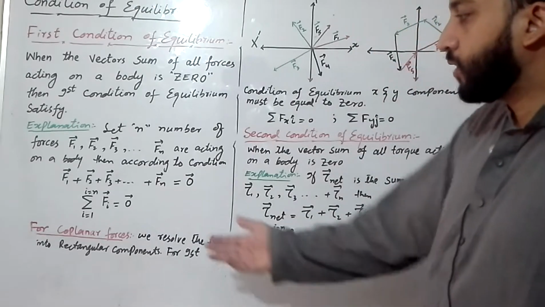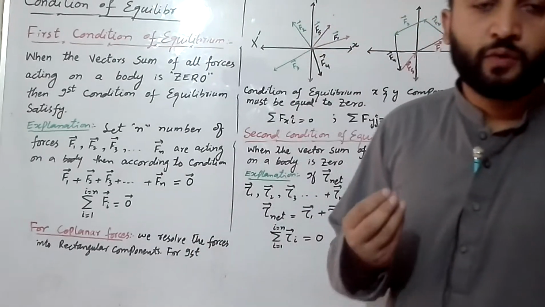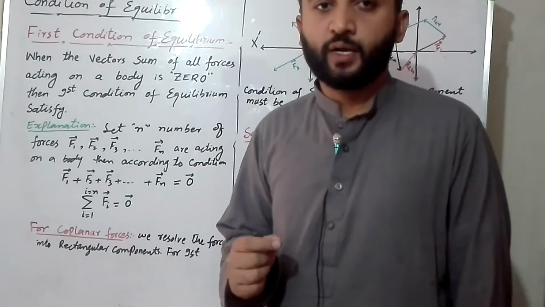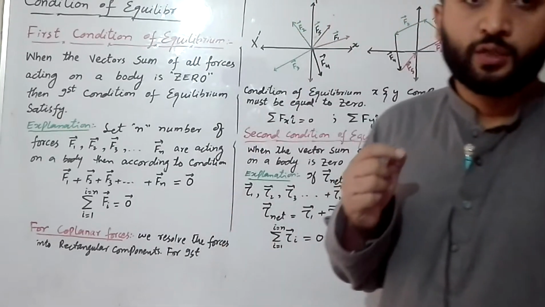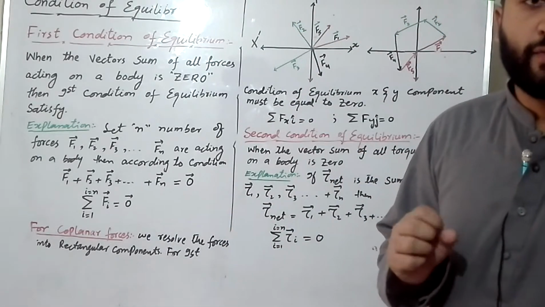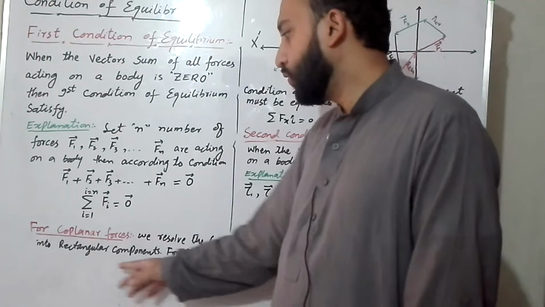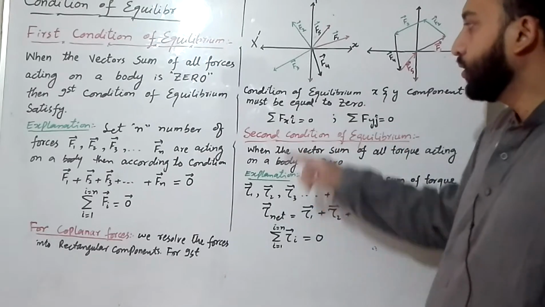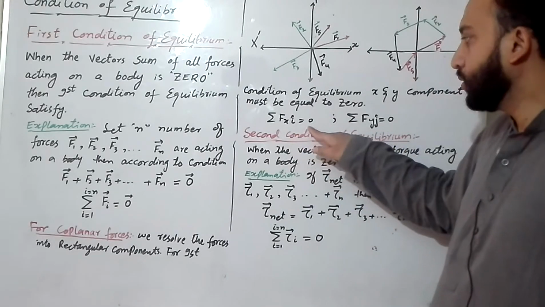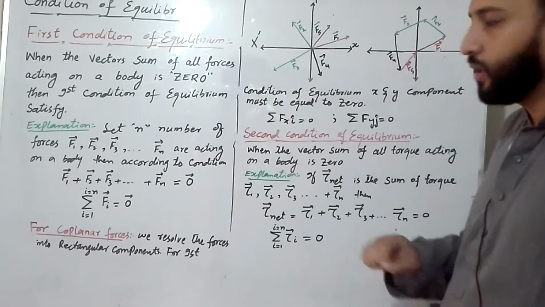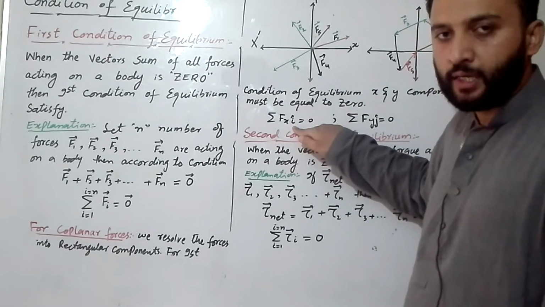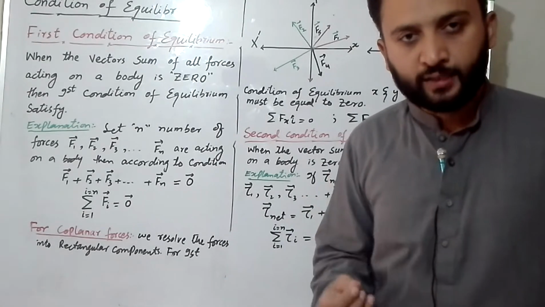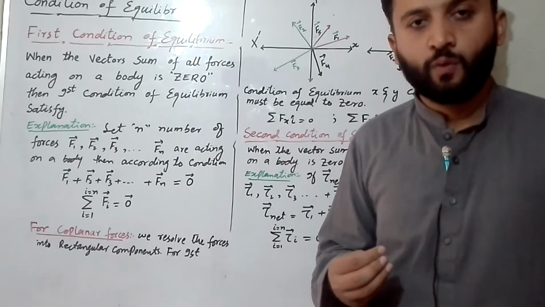Here we write for coplanar forces. What are coplanar forces? The forces which act at one point in different directions, whose origin is one point. We resolve the forces into rectangular components. For the first condition of equilibrium, the x and y components must be equal to 0. The sum of all forces acting along the x-axis is 0, and the sum of all forces acting along the y-axis is 0. Here we introduce the i unit vector and the j unit vector. i is the unit vector for the x-axis, j is the unit vector for the y-axis.